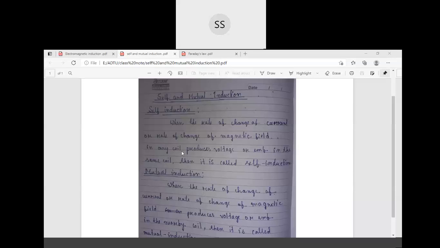In case of self induction, the induced EMF or the voltage is produced in the same coil where the changing magnetic field is happening. In case of mutual induction, current will be produced in a nearby coil and the change in magnetic field will occur in another coil.